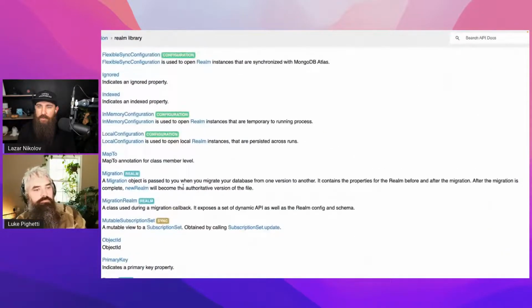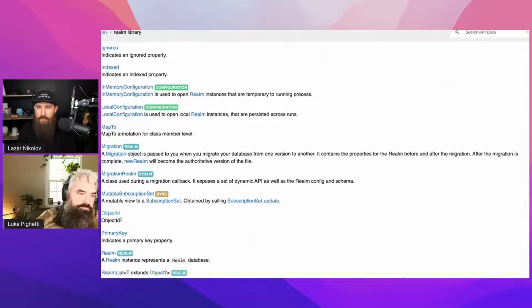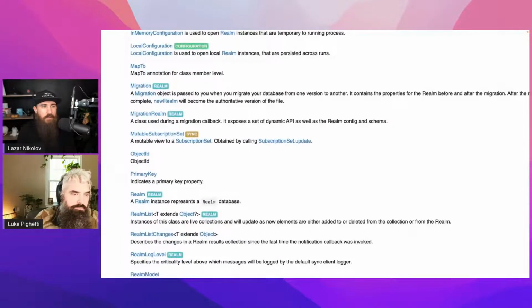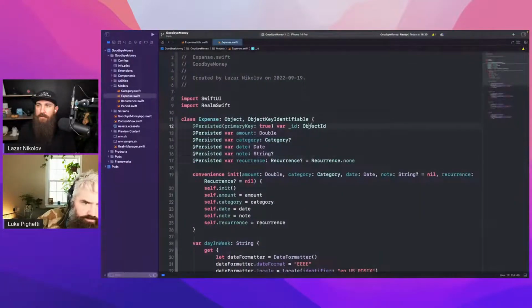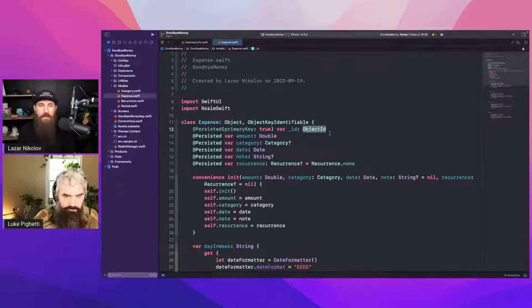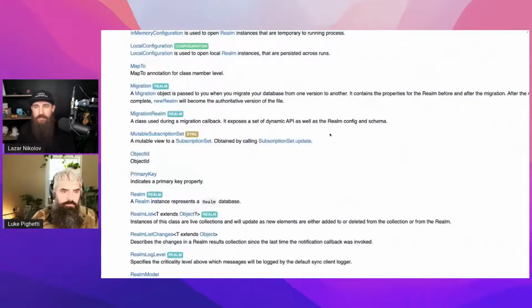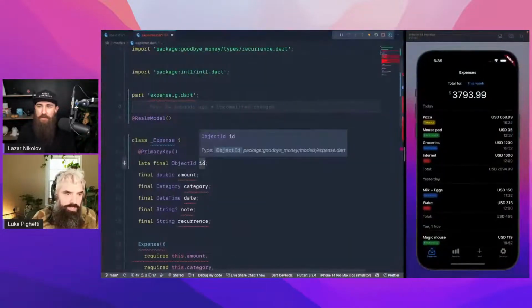There we go, yeah. We do have the object ID. This is what I was looking for. So we want to use this object ID as the type of our key, right? It's persistent maybe in Mongo. It also comes in the Swift ones, and it's also built by Mongo, right? So Mongo has these object IDs.